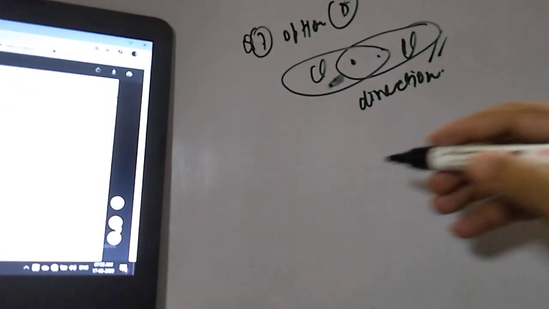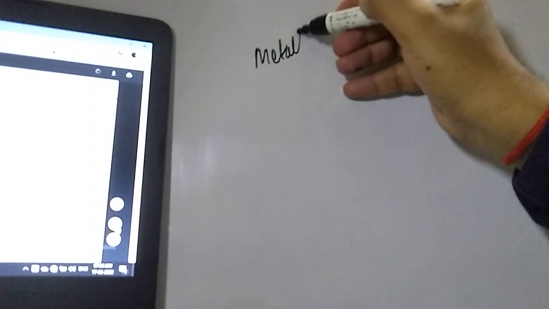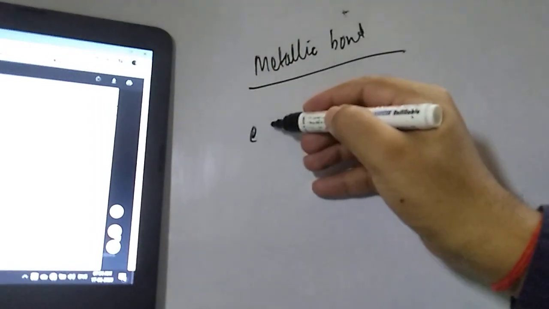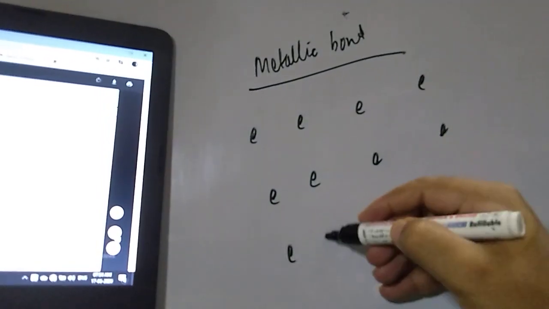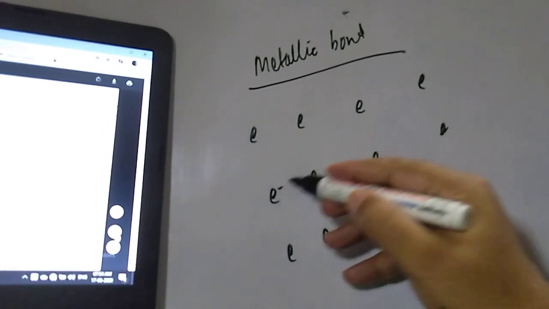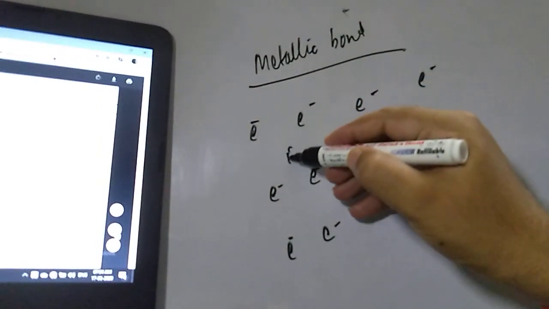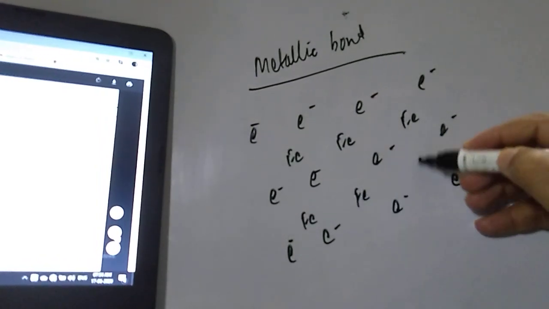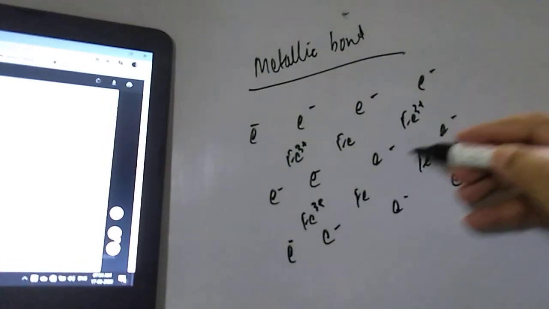Mobile valence electron: if you talk about the metallic bond, student, there will be a large number of electrons, and in the sea of electrons you will find metal cations. Here Fe is the metal cation, Fe 3 plus and Fe 3 plus.